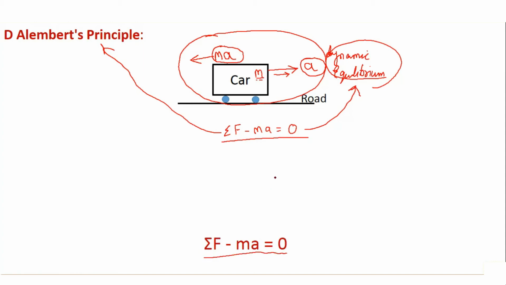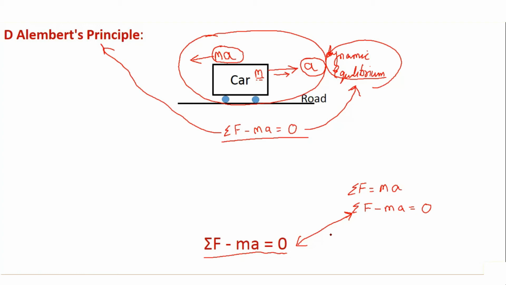You must be remembering that in the previous slide we have seen Newton's second law as summation of f is equal to ma. If I rearrange this term, I will get summation of f minus ma is equal to 0. So if you observe these two equations, both are one and the same. Hence, I can say that mathematically, both D'Alembert's principle and Newton's second law are same, but conceptually they are different.